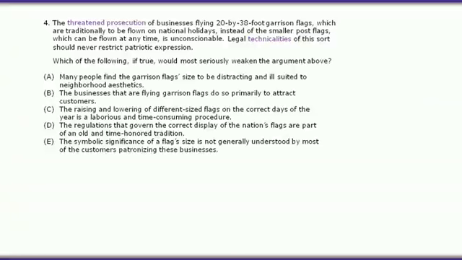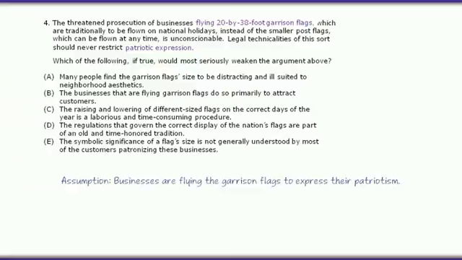But the more significant logical gap is here, between flying huge flags and patriotic expression. The author assumes that patriotism is the reason why businesses are flying these garrison flags. To weaken that assumption, look for an answer choice that says that businesses are flying the flags for some reason other than patriotism. Let's go through the answer choices and find the one that fits.